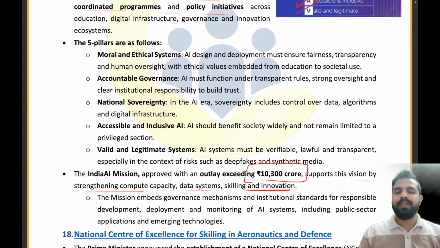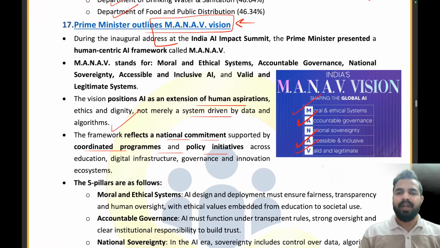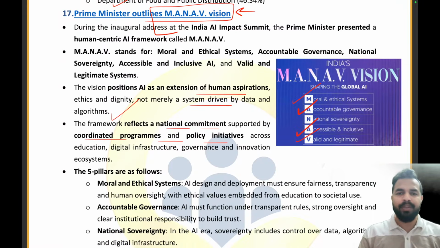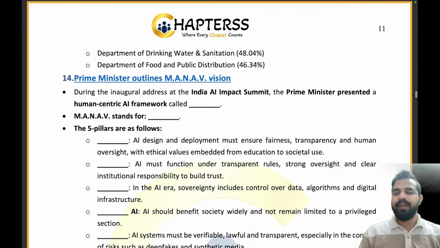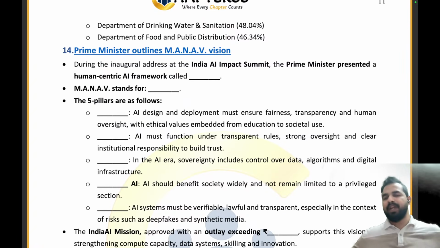So, India AI Mission is approved with an outlay exceeding 10,300 crores. I hope this is clear to every one of you. So now let's try to understand and answer the questions in the comment section. My dear friends, are you ready to give me the answer in the chat box?